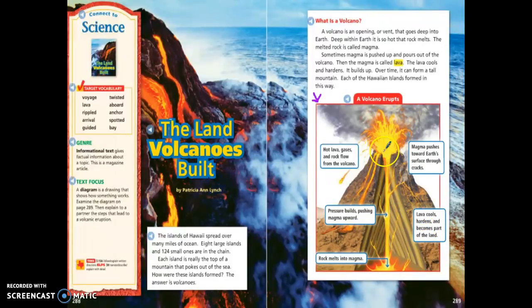Up here it's showing us that magma pushes towards the Earth's surface through cracks. Okay, and that's what causes a volcano to erupt. So this diagram, this picture with labels, is kind of trying to explain to us how a volcano erupts.